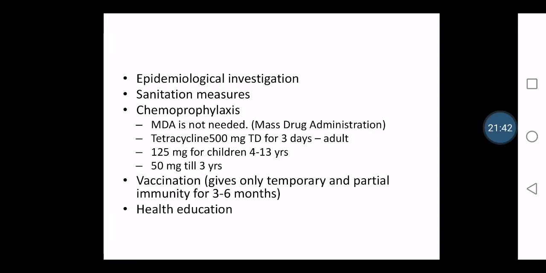We have to identify the mode of transmission, how it has been spread to others, and especially whether the others in the affected person's house are affected. So all this chain of infection we have to investigate. Then sanitation measures should be focused.